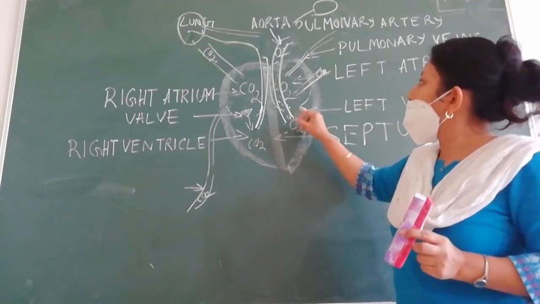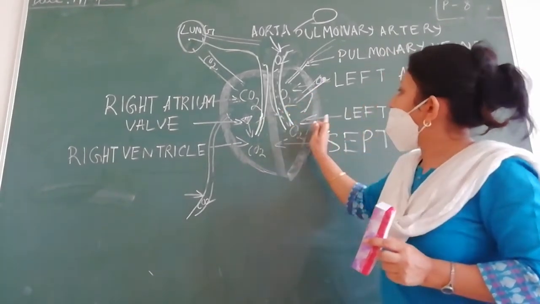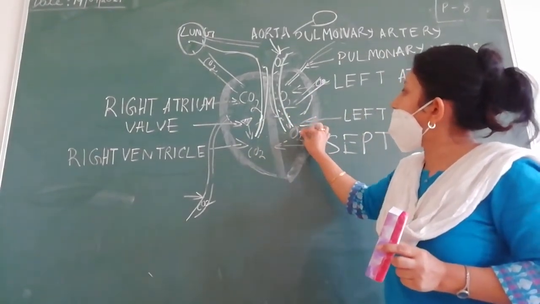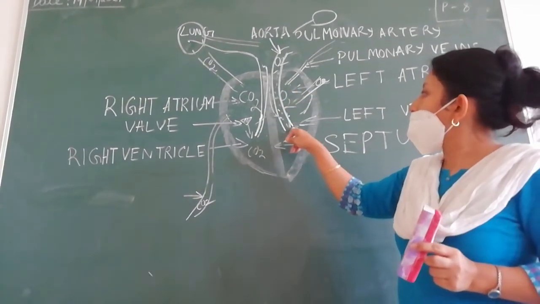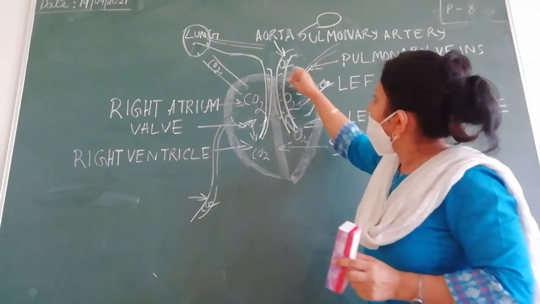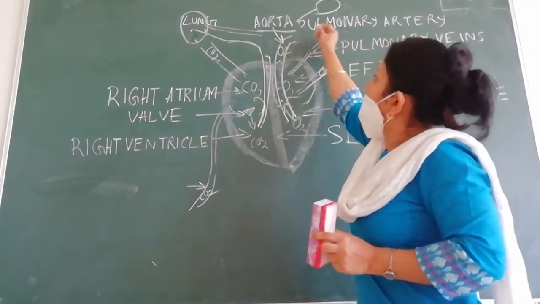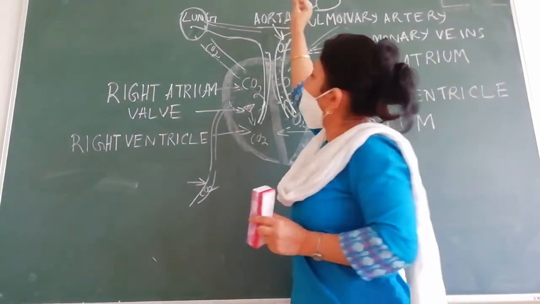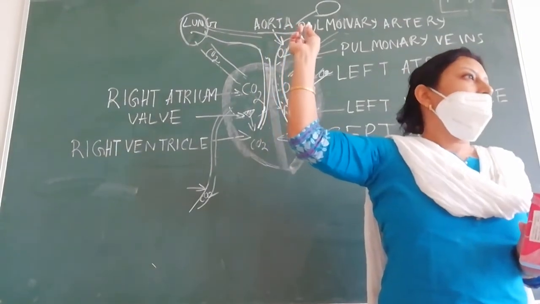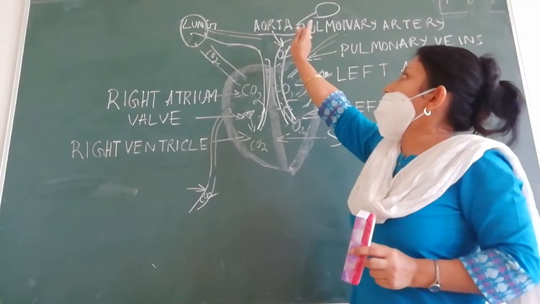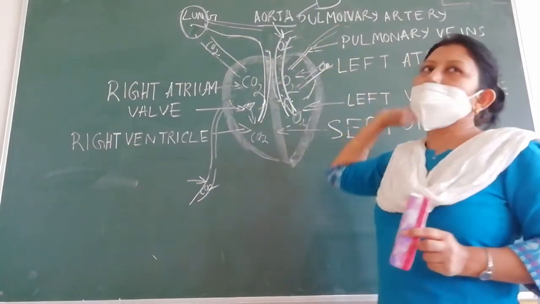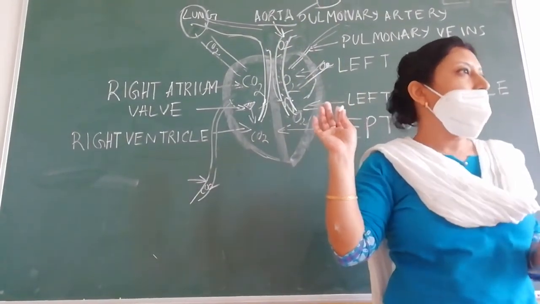Can the blood go back? When the ventricles contract, the oxygenated blood cannot go back to the atrium. So the oxygenated blood enters the aorta. Can you make out my words? So this aorta will carry the oxygenated blood to all the parts of your body.